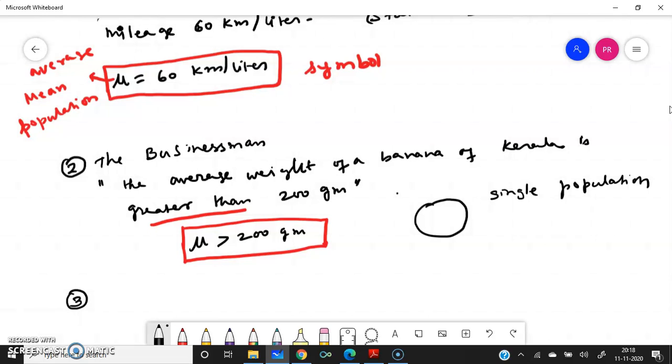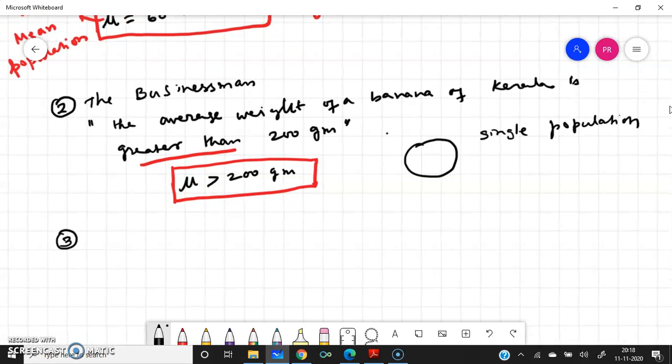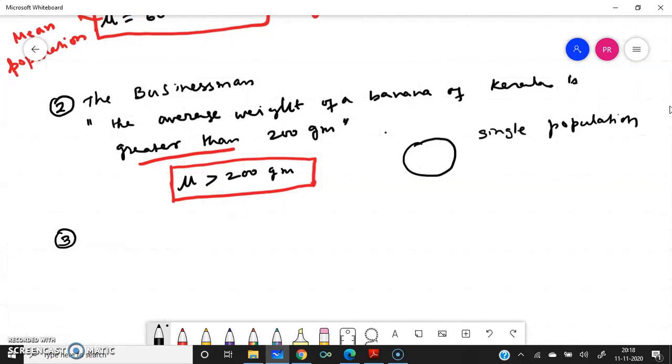Then another example is the businessman. The average weight of a banana of Kerala is greater than 200 grams. So he is claiming that the average weight is greater than 200 grams. Again it is a single population. Here mu is greater than 200 grams. In the previous case it was mu equal to something; here mu is greater than something. We will be calling these different types of hypothesis.